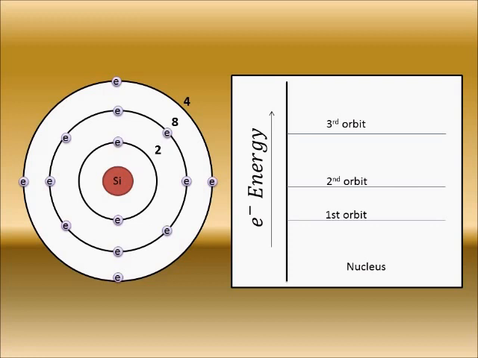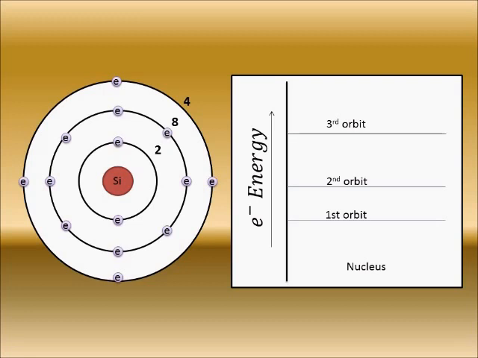The electrons present in different orbits will possess different energy levels. The energy levels increase as they go further away from the nucleus. So the electrons present in the innermost orbit, which are the 2 electrons, will possess this energy level. The second orbit electrons will have this energy level, and the outermost orbit electrons will have the maximum energy level.